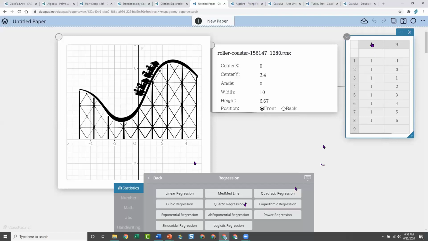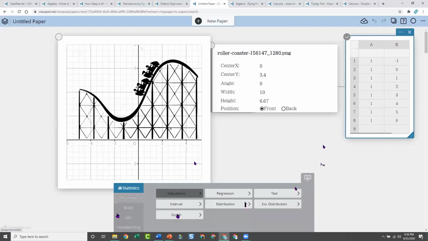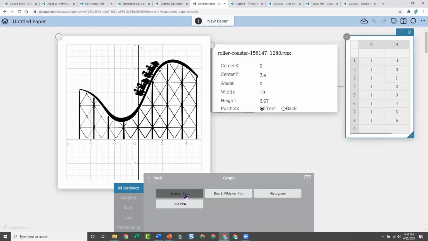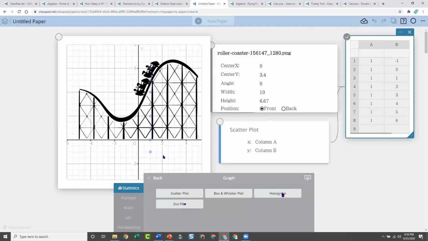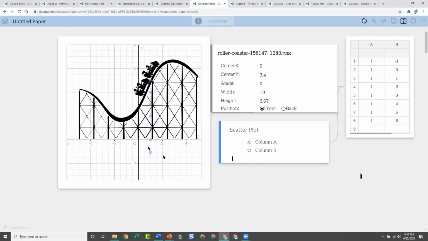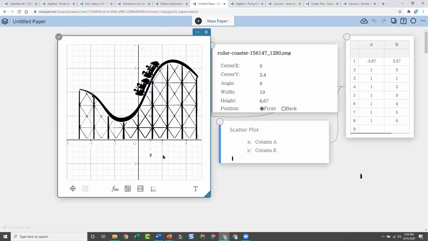I'm doing graphing, statistics, all in one place. When I click the two columns, I can now plot a scatter plot. And there's my points. Once the points are on there, now I can move them. Let's just move them to some strategic positions here. It kind of depends, your students doing it manually. Do you want them to be able to use the statistics menu to do the regression automatically, which is what I'm about to do in a minute here.